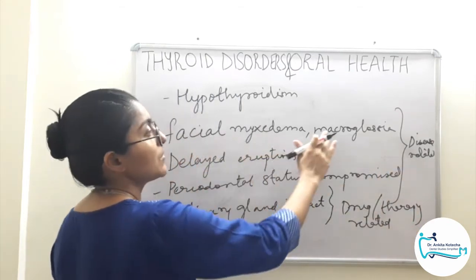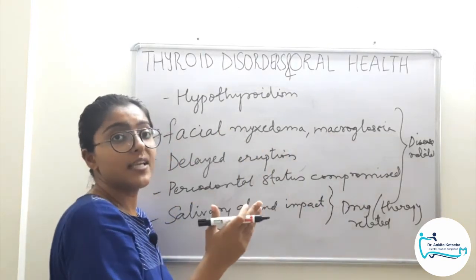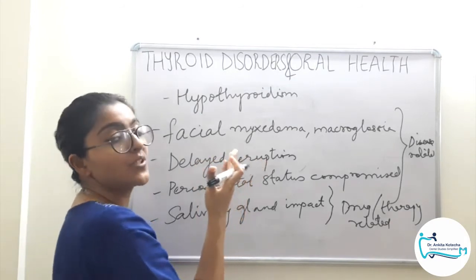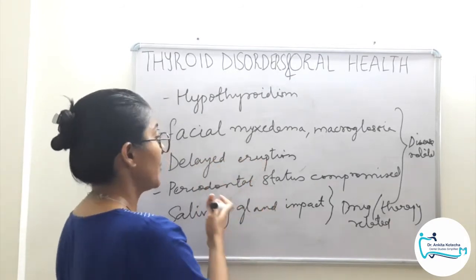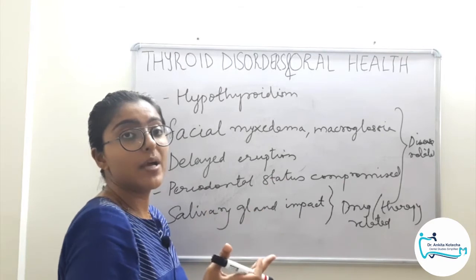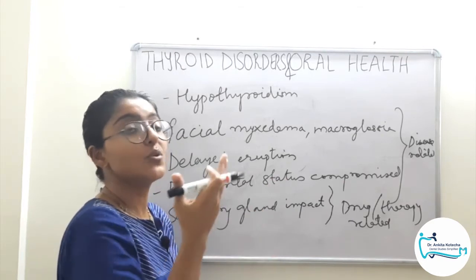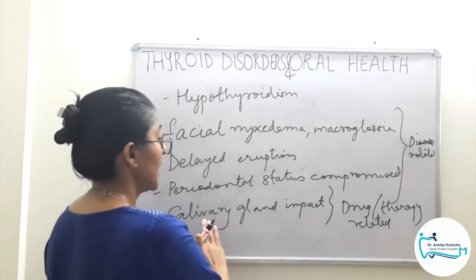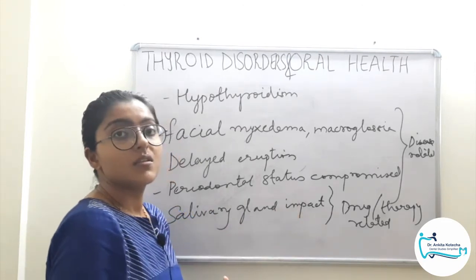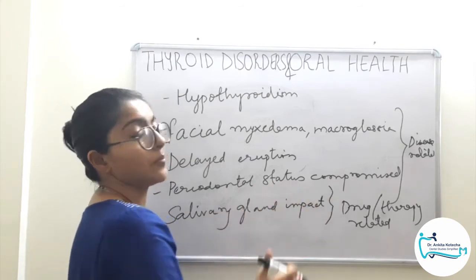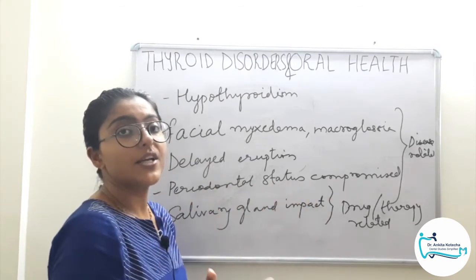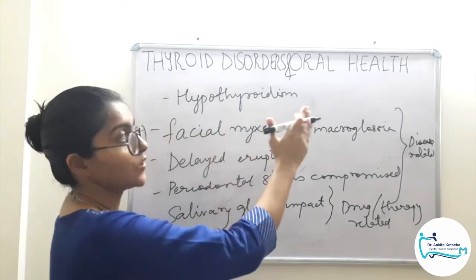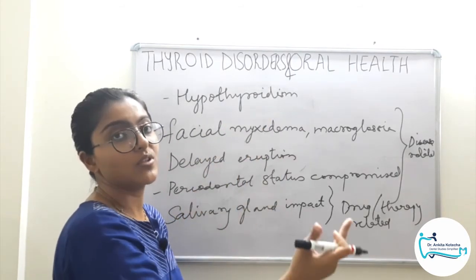So facial myxedema, macroglossia due to decreased mucopolysaccharide degradation and its deposition. Delayed eruption due to decreased metabolic activity of bone. Periodontal status compromised because the cell biology of periodontal tissues is affected due to the impact of decreased metabolic activity on the gingival fibroblast particularly. And salivary gland impact or enlargement due to the therapy, that is for thyroid cancer, radioactive iodine 131. Okay. So that's all about thyroid disorders and oral health, hyperthyroidism and hypothyroidism.